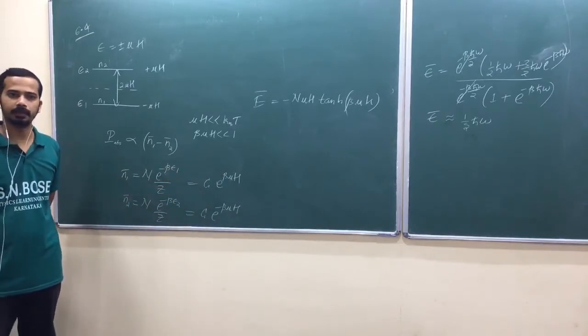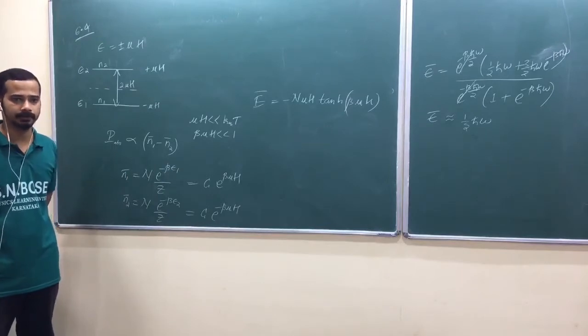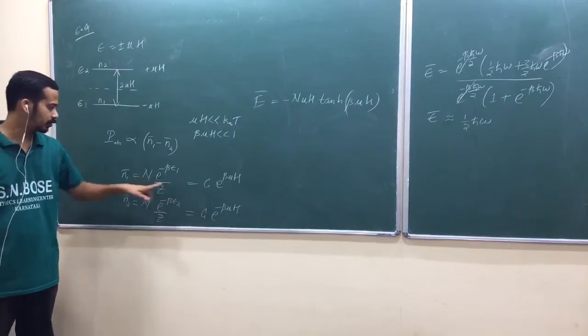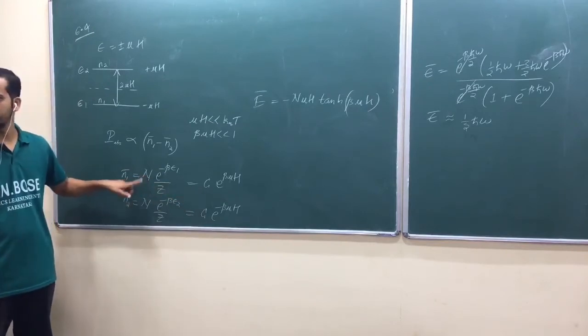Obviously, if probability is high, the number of particles will be high. Are you getting my point? But in this proportionality constant, one more quantity is there, N.